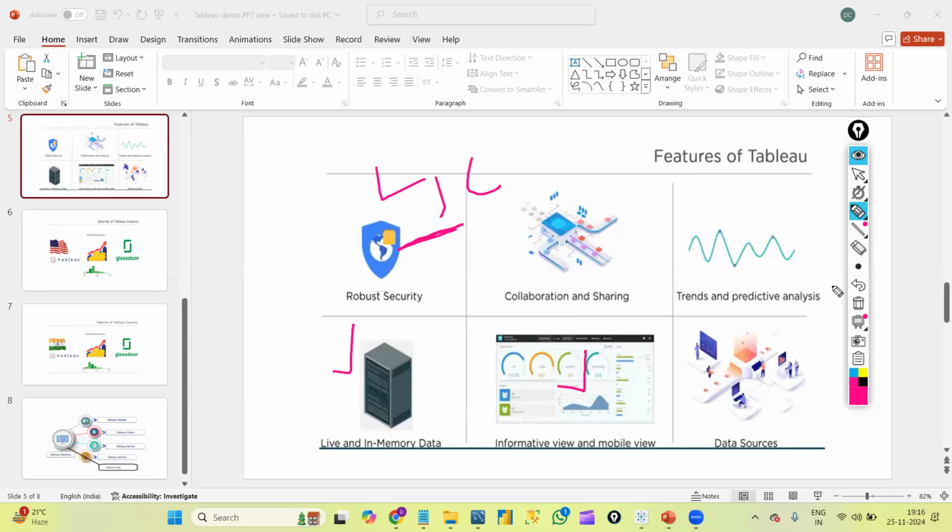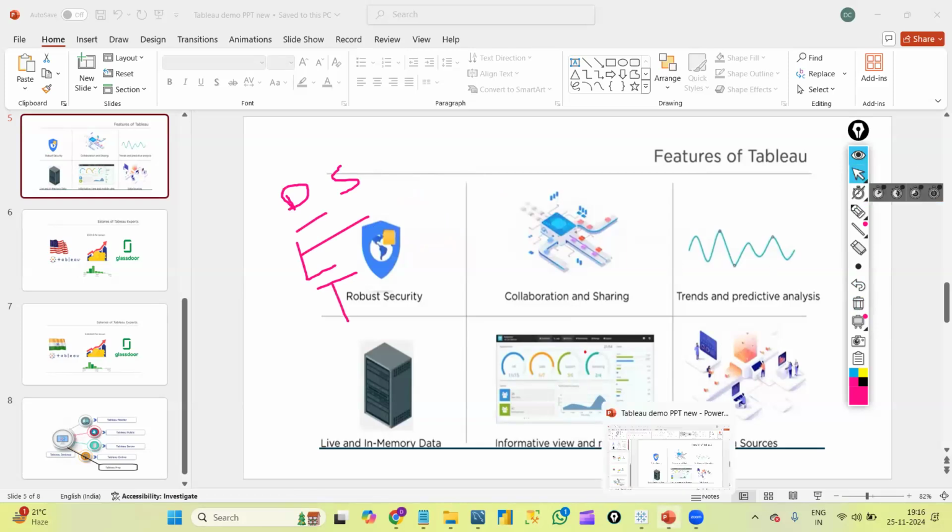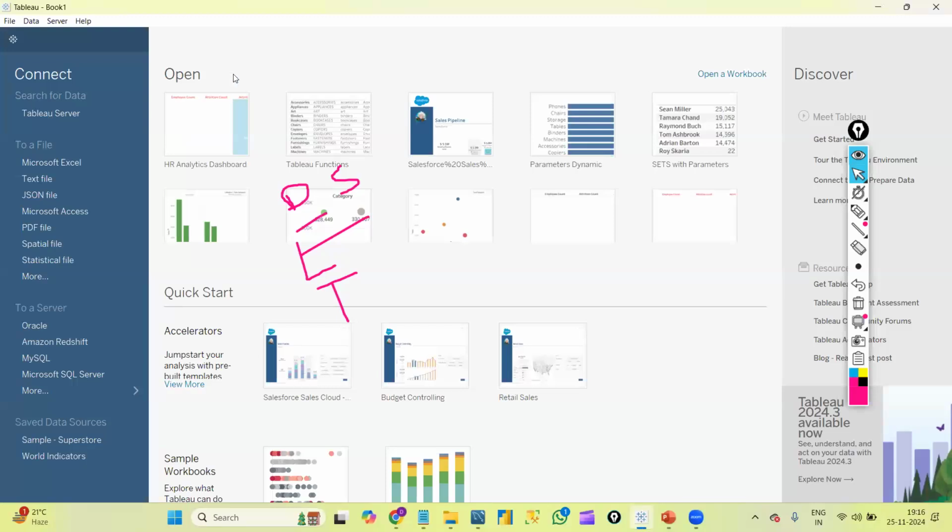And the next is data sources. We already discussed this point also. Whenever we discussed the user interface of Tableau, we have so many data sources available in Tableau Desktop, right? Something like Excel, text file, like that. Under the connect panel, we have so many data sources, correct? Yes, Divya, we have this.